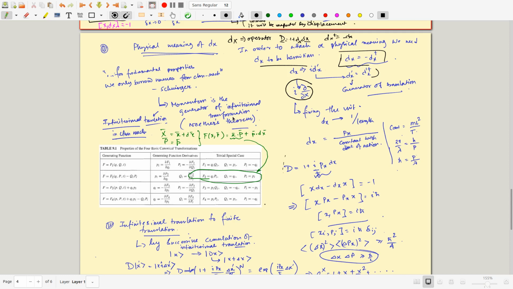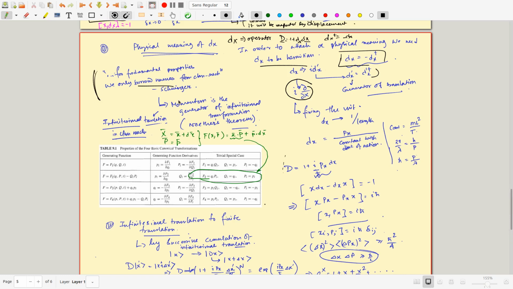So here is a quote by Schwinger, which tells you that when we call something a position or a momentum, the only thing we are borrowing is basically names, not the quantity itself, because what we think of as position or momentum is not the same thing in the state, in the vector space, in the Hilbert space. They are completely different objects. We are assigning the same name, oh, it's a position state, but the meaning is completely different when you are talking about a classical position state and a quantum position state. So you must remember that, and that's why this comment is emphasizing that.